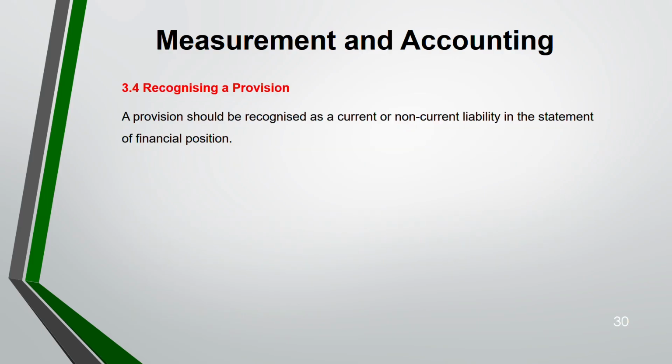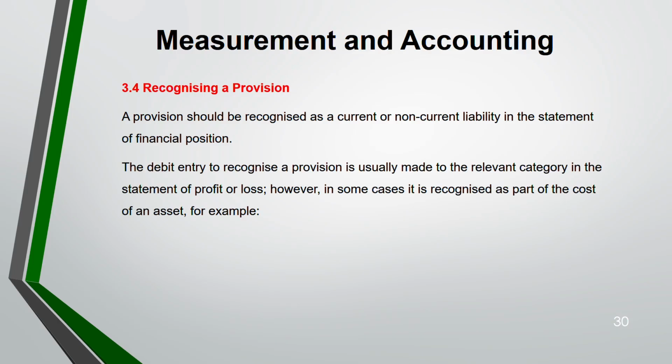Now, finally, we are coming to recognizing a provision. A provision is recognized either as a current or non-current liability in your statement of financial position. The debit entry to recognize a provision is usually made to the relevant category in your statement of profit and loss. But in some cases, it could be recognized as a part of the cost of an asset, for example, property, plant and equipment.